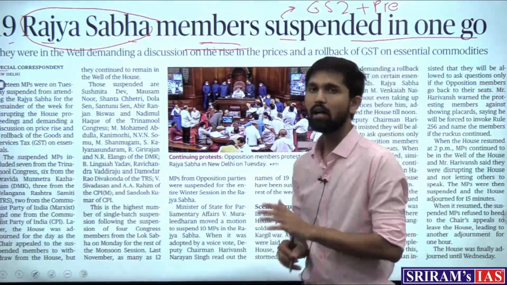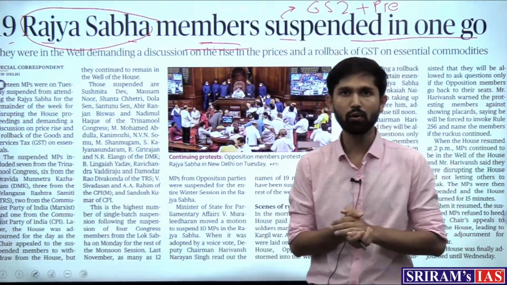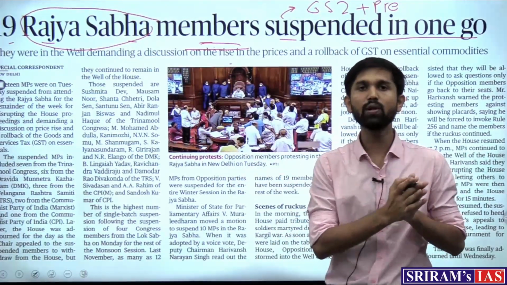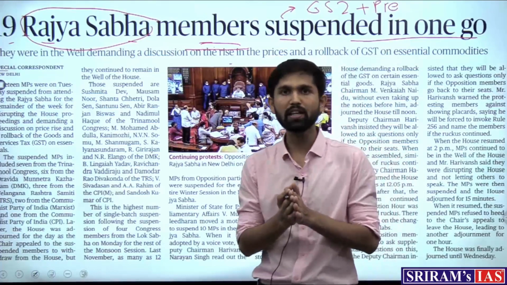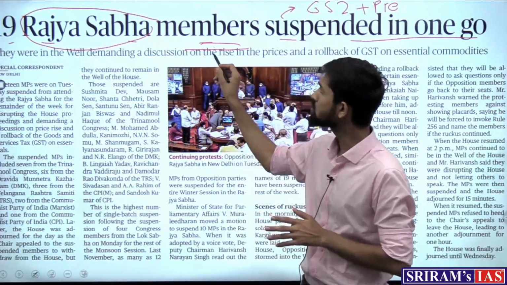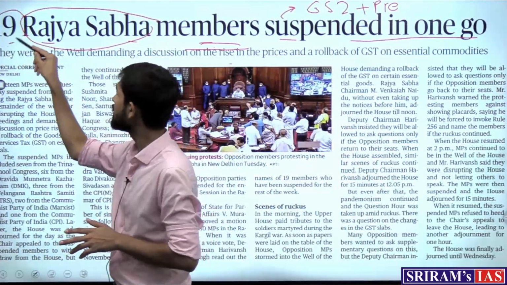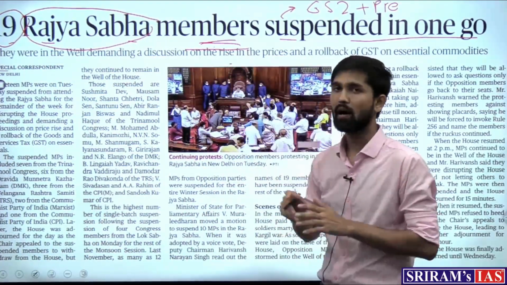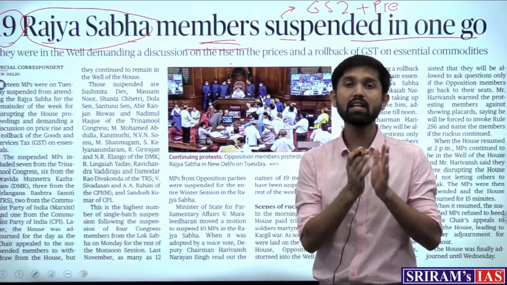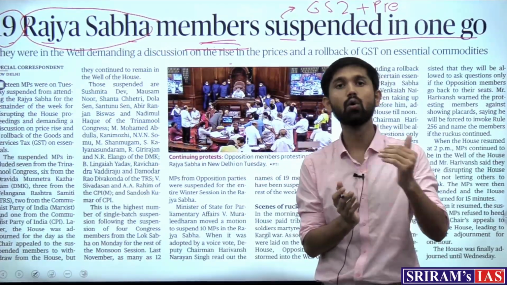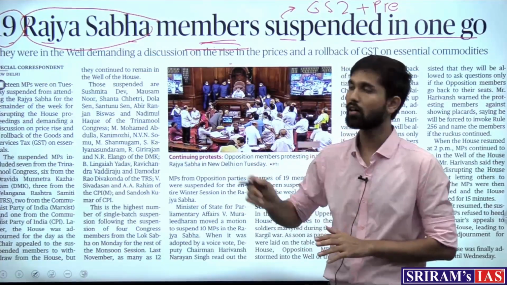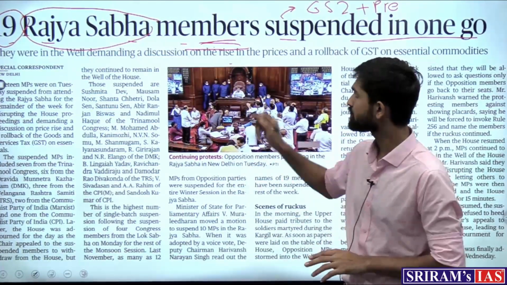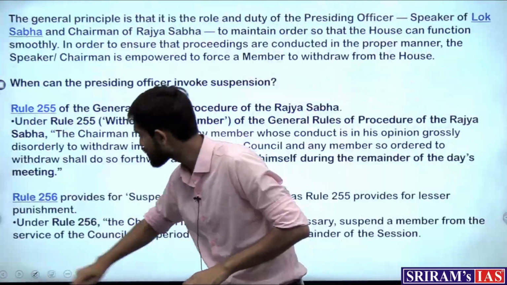So what has happened? The monsoon session of the parliament is going on right now, as we know, and yesterday during this session, a lot of ruckus was being created by certain MPs, and those 19 MPs are now being suspended from the Rajya Sabha. And what would we mean by their suspension? That they would not be able to attend the whole session, that is the monsoon session, to be carried out in the next few weeks. So talking about the suspension.